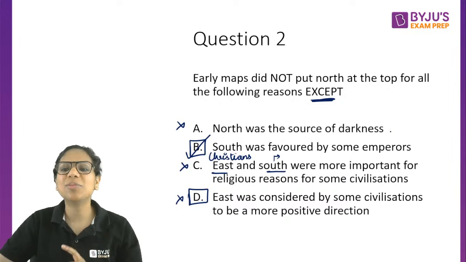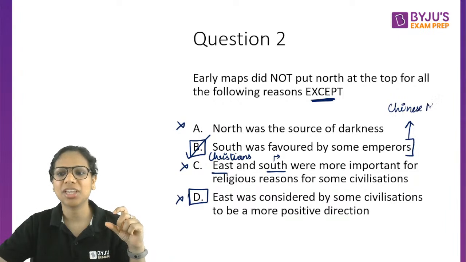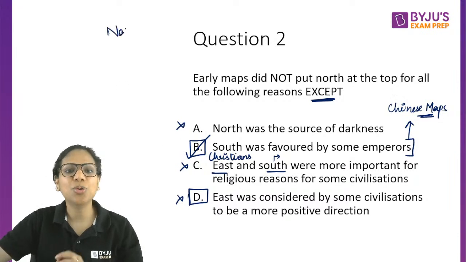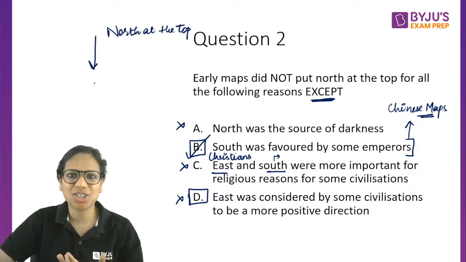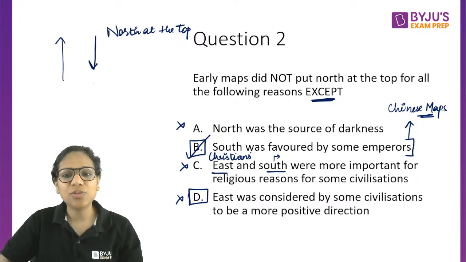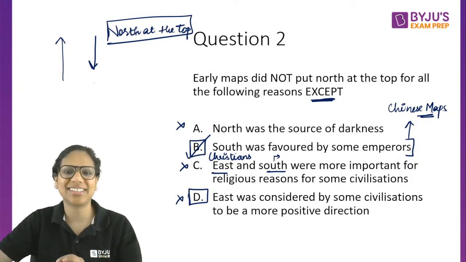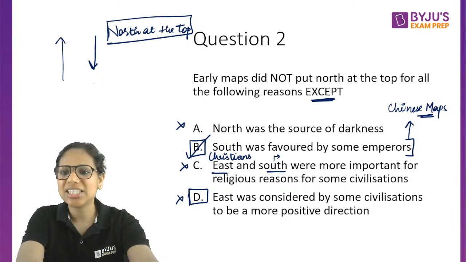If South was favored by the emperors, see, this is basically talking about that description of Chinese maps, right? Chinese maps did put north at the top. Why? Because their emperor looked towards the south, the good direction where winds came from. But the subjects had to look towards the emperor. So even though south was favored by some emperors, the topmost position was still north in the case of Chinese, right? And that's why B is the answer. Does this make sense to you? Why B is the answer?